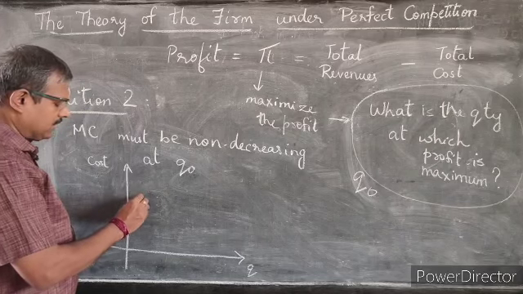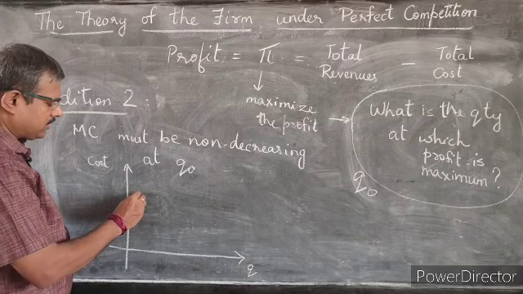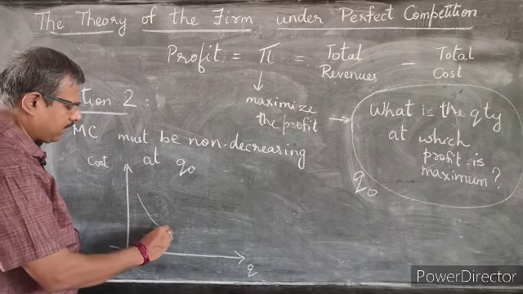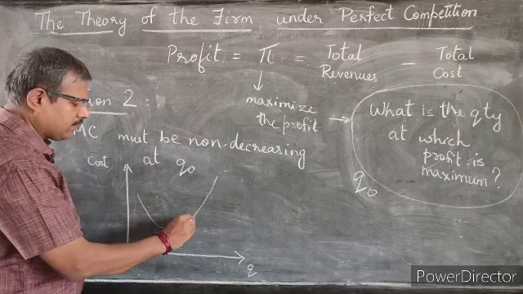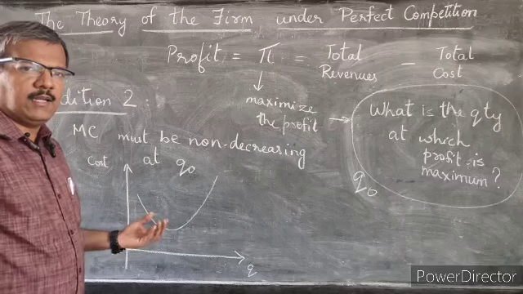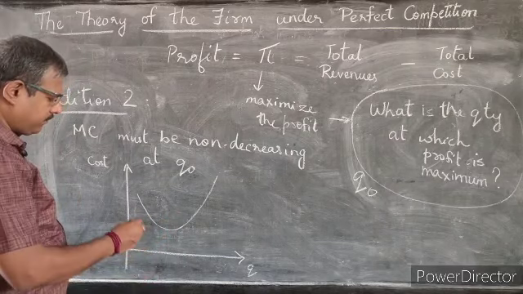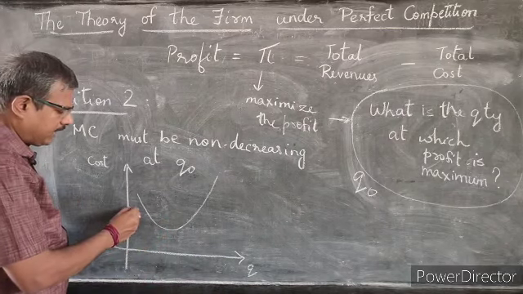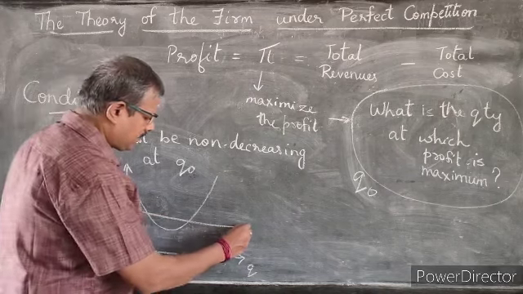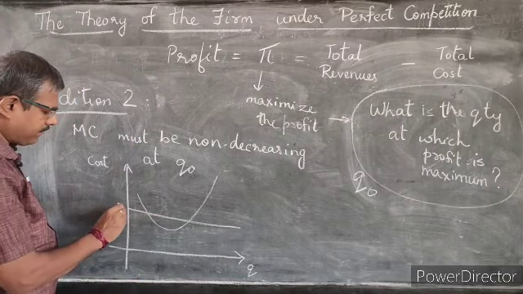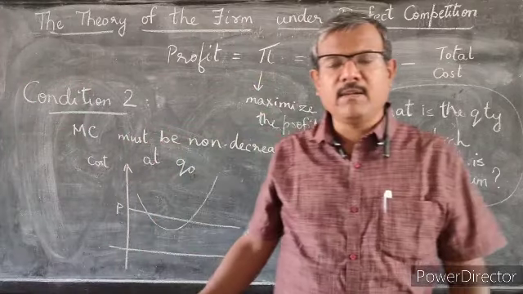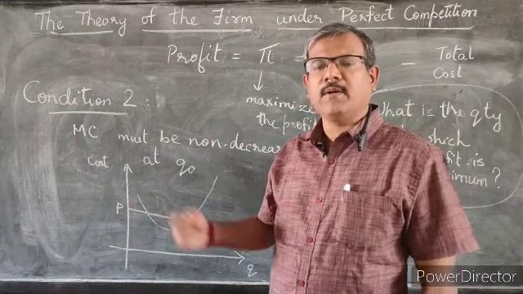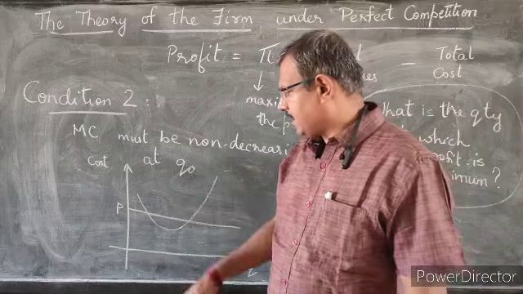Usually if you see the short-term cost curve, it will be typical in this fashion. Now if I have a price line over here, which is P, the price that is given by the market to all the firms in a perfectly competitive market.